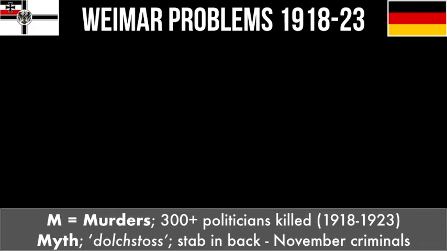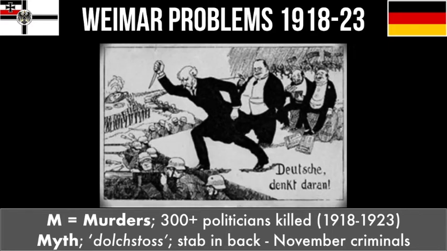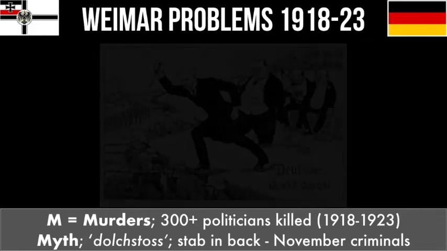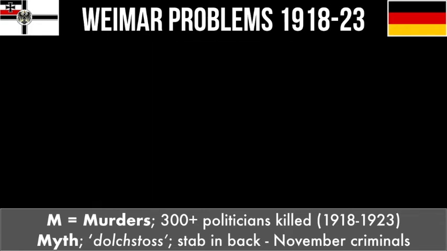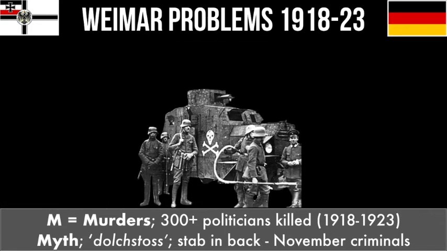On top of this, there's a huge myth that comes out called the Dolchstoß, or the stab in the back, which was that these new democratic politicians had sold out Germany's army, that Germany's army had not been losing World War I, and that the politicians had surrendered Germany to the enemy. Partly as a result of this, there were armed gangs on the streets, particularly a group called the Freikorps. These were ex-soldiers who'd lost their jobs but still had their weapons and were very angry.